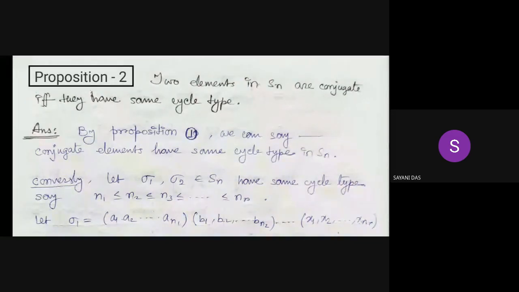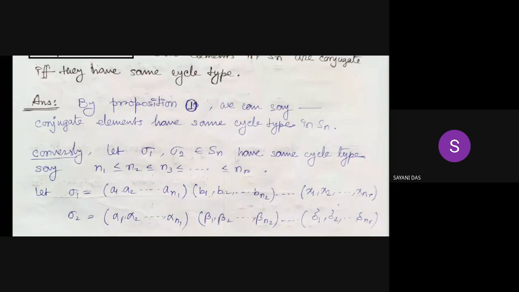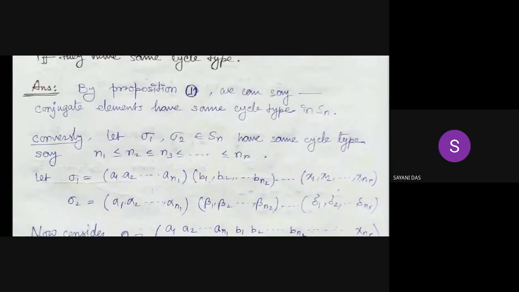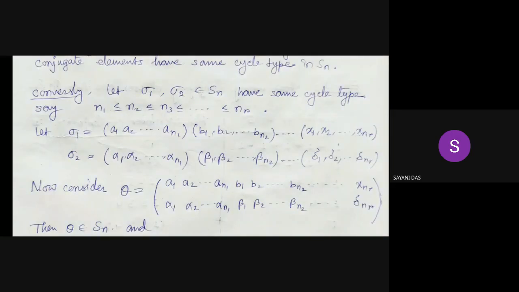Now proposition 2: two elements in Sn are conjugate if and only if they have the same cycle type. If two elements are conjugate, then by proposition 1 they have the same cycle type, so this direction is clear. Conversely, let sigma 1 and sigma 2 in Sn have the same cycle type, say n1 less than or equal to n2 less than or equal to n3 ... nr. So we can write sigma 1 as (a1, ..., an1)(b1, b2, ..., bn2) and so on up to (x1, x2, ..., xnr).